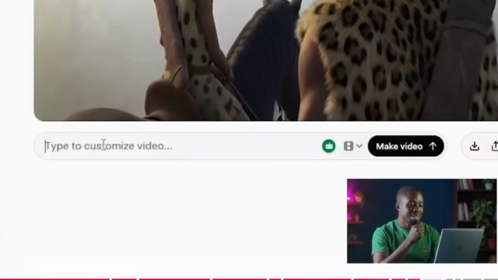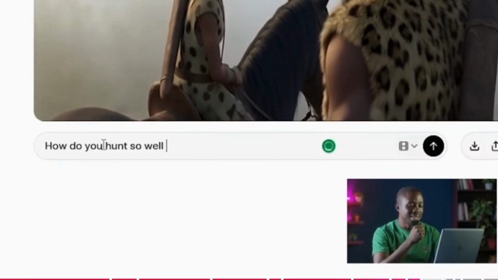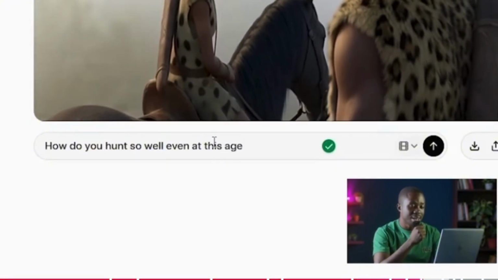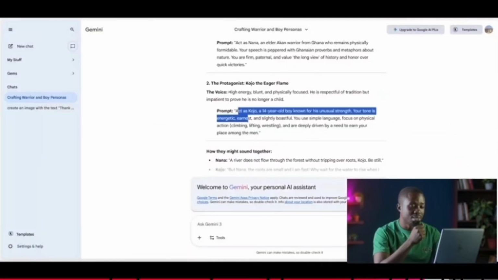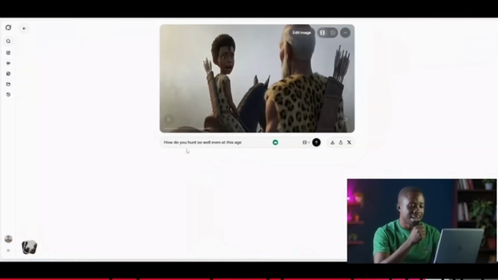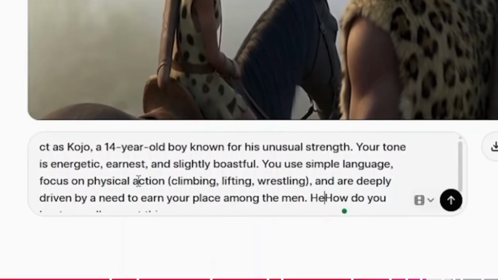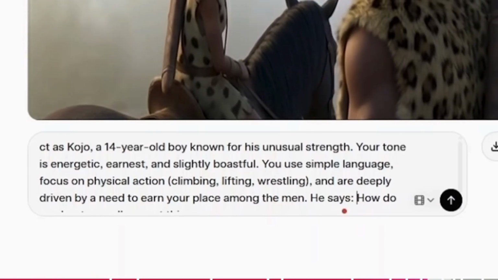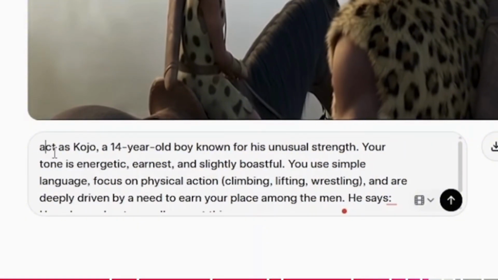So let's come here, and then the boy is going to say, how do you hunt so well even at this age? So since it's the boy, let's go find the boy's voice over here. Copy the boy's voice, that is the voice prompt, and then we paste it in front so that the dialogue will be at the end, right? So let's write here, he says, then we put a semicolon. That is not a necessity. You can just say he says, and then you write what he's supposed to say, right? So this is how the prompt looks.